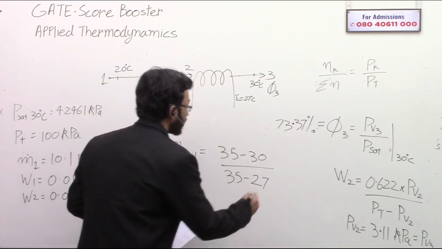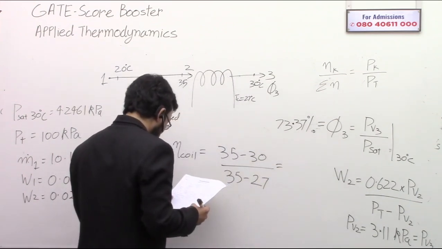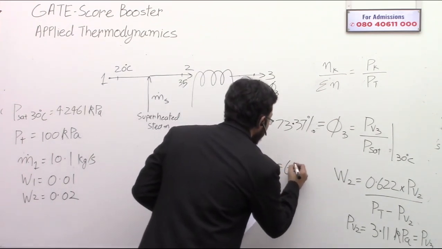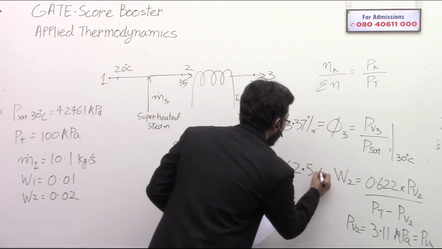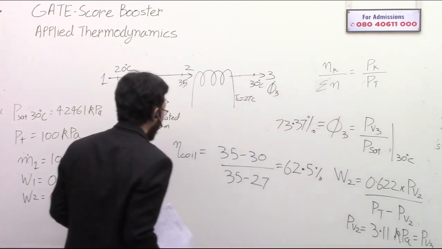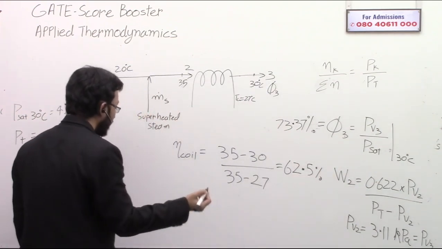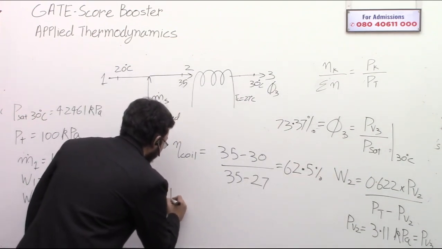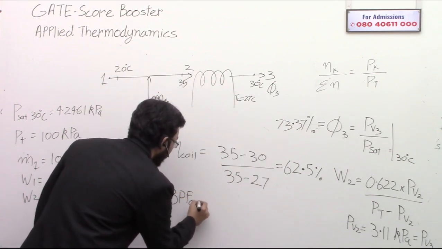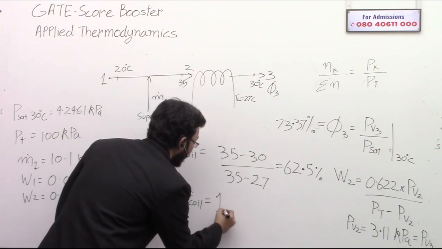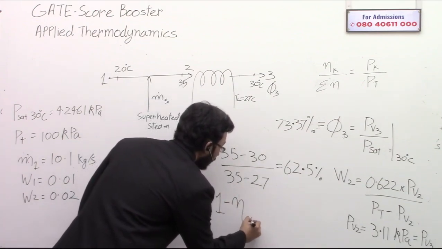So the efficiency of the coil will come as 62.5%. And the bypass factor of the coil is basically 1 minus the efficiency of the coil.